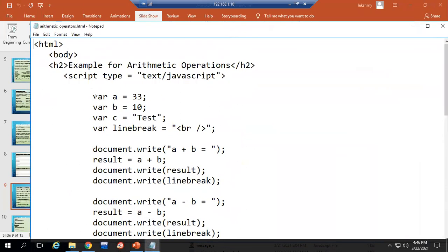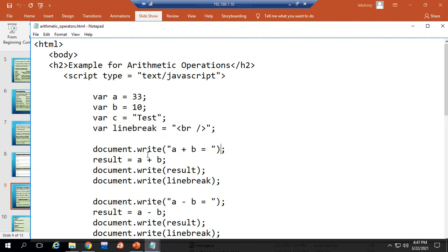See here, we have created these variables A, B, C. The value assigned for A is 33, the value assigned for B is 10. For C, a string type of value we have assigned. And every time I want to use the break line after printing each statement, so that also we have saved as a variable value. See, variable line break equals this value. So no need to type this tag. Now I can type the variable name, line break.